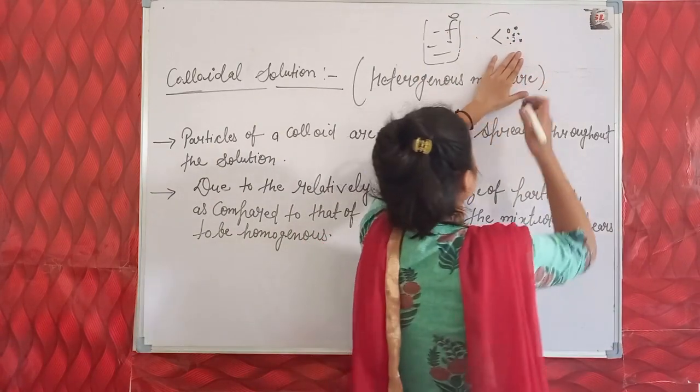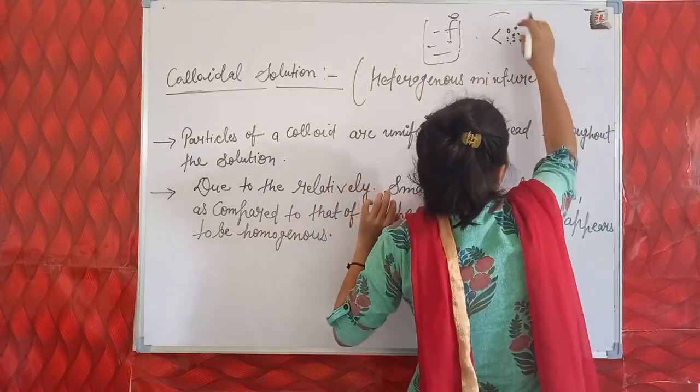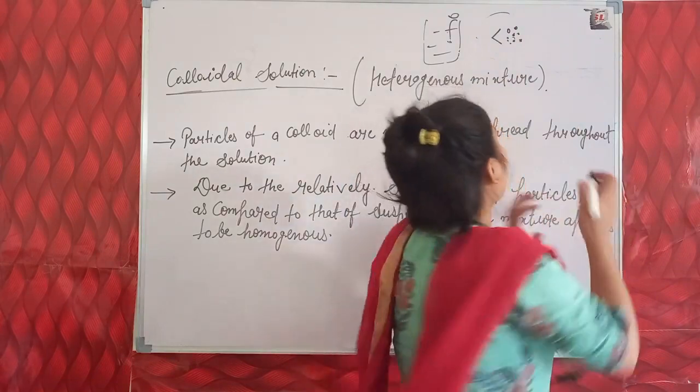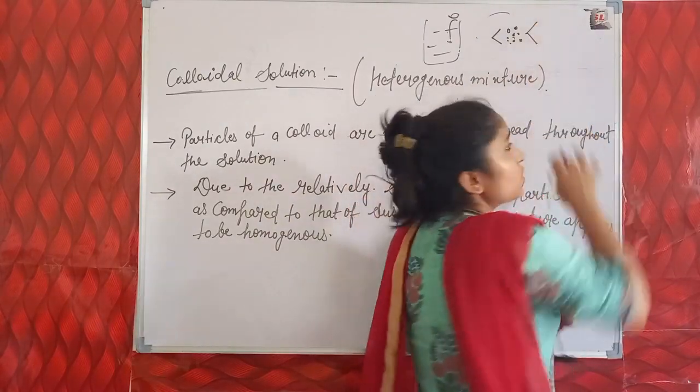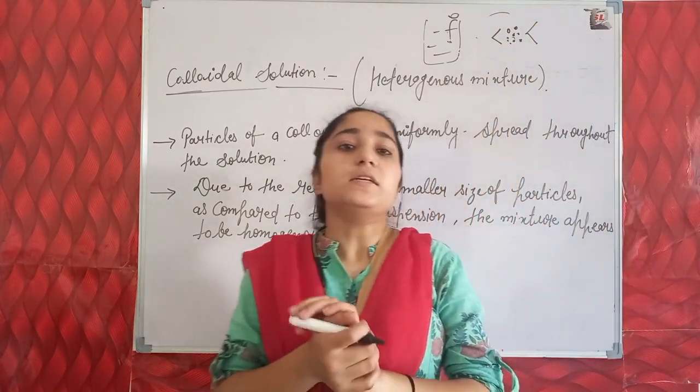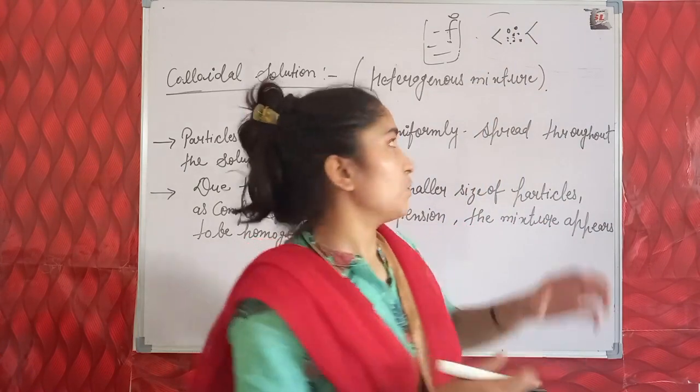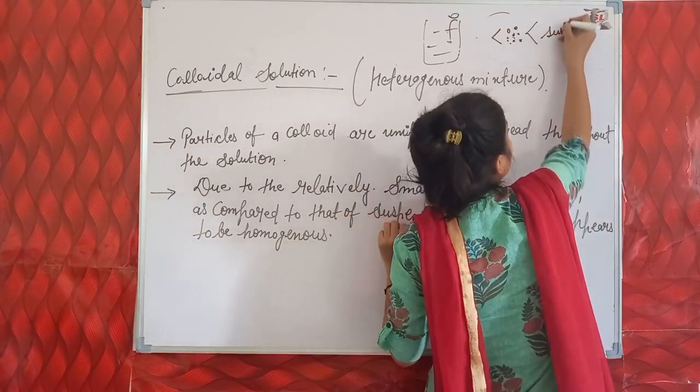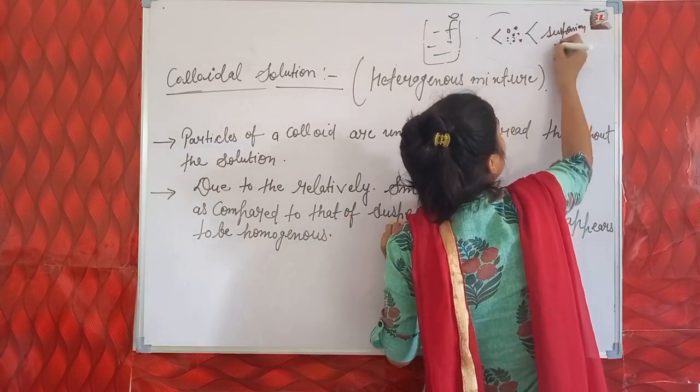And the particles of colloidal solutions are smaller than the size of the particles of suspension.